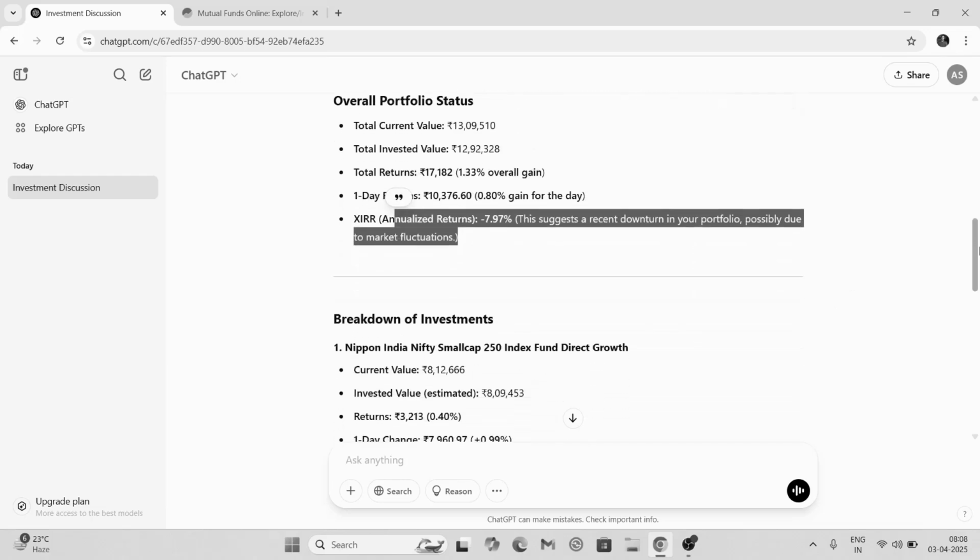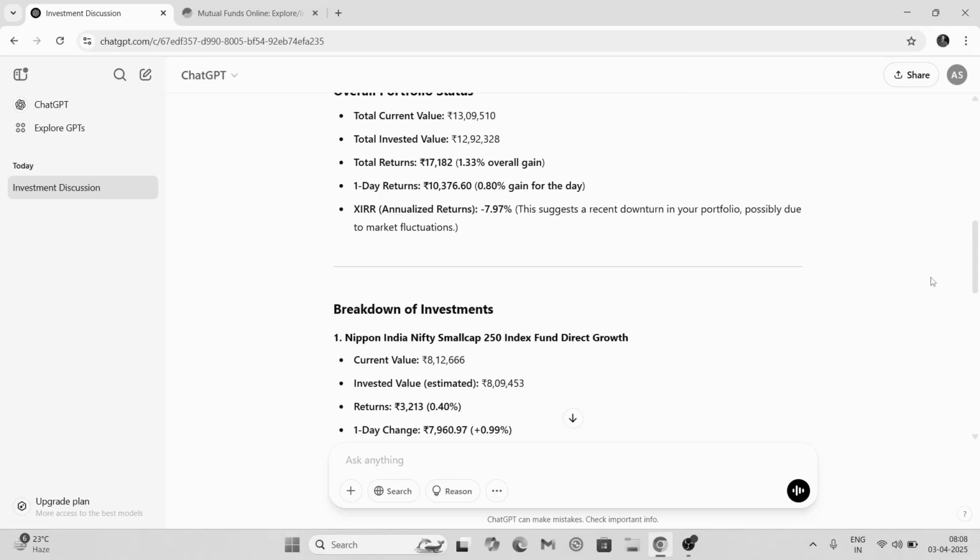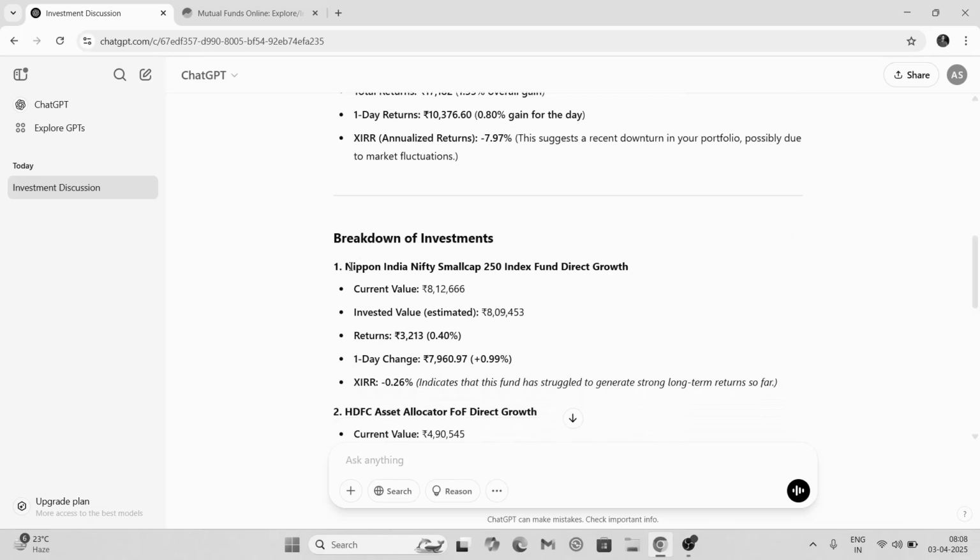Now if you scroll down, see, it is giving me detailed information, a breakdown of investment. See, it is breaking down my investment here. So Nippon India Nifty Small Cap 250 Index, that is where I have invested the majority of my money.